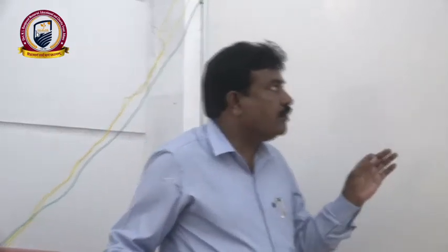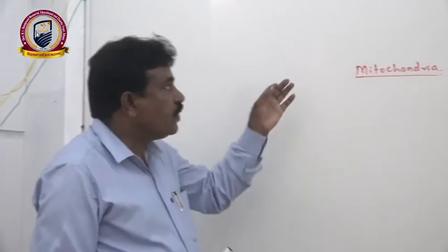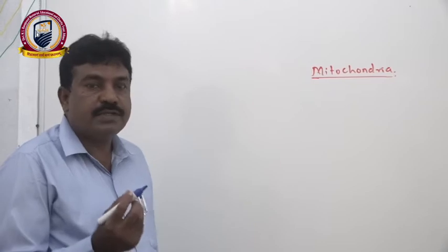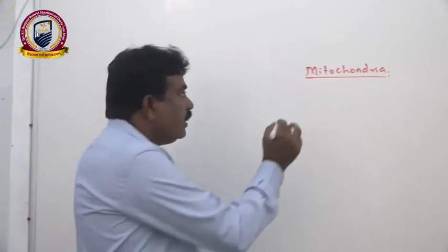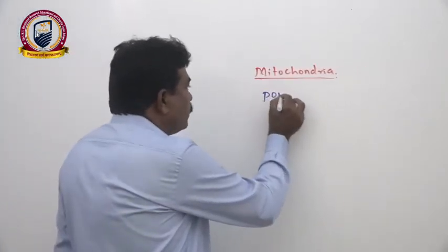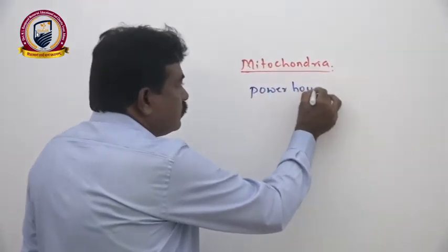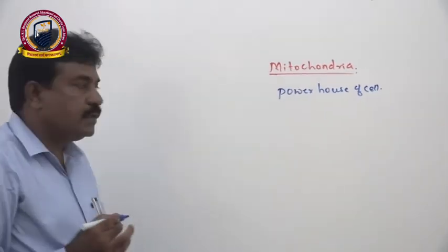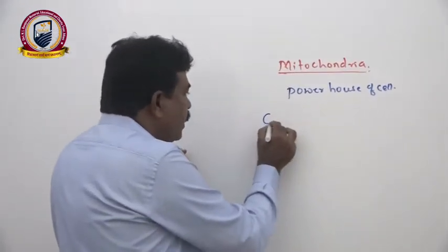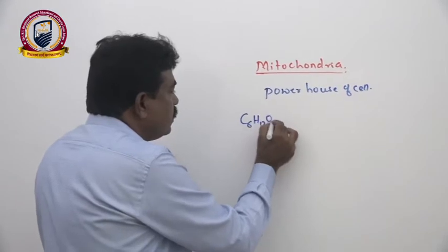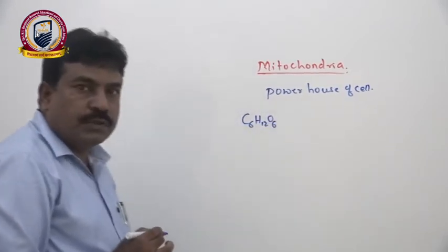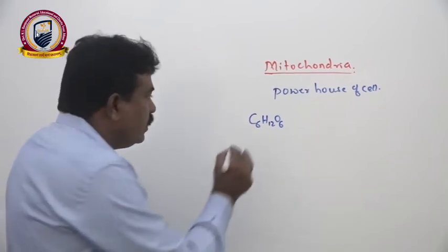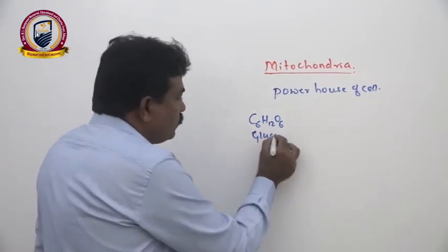First, the most common type of cell organelle is what we call mitochondria, which is found in both plant cells as well as animal cells, and we call it the powerhouse of the cell. Why do we call it the powerhouse of the cell? Because when you consider a typical cell, it takes common food as an instant energy molecule, that is glucose.